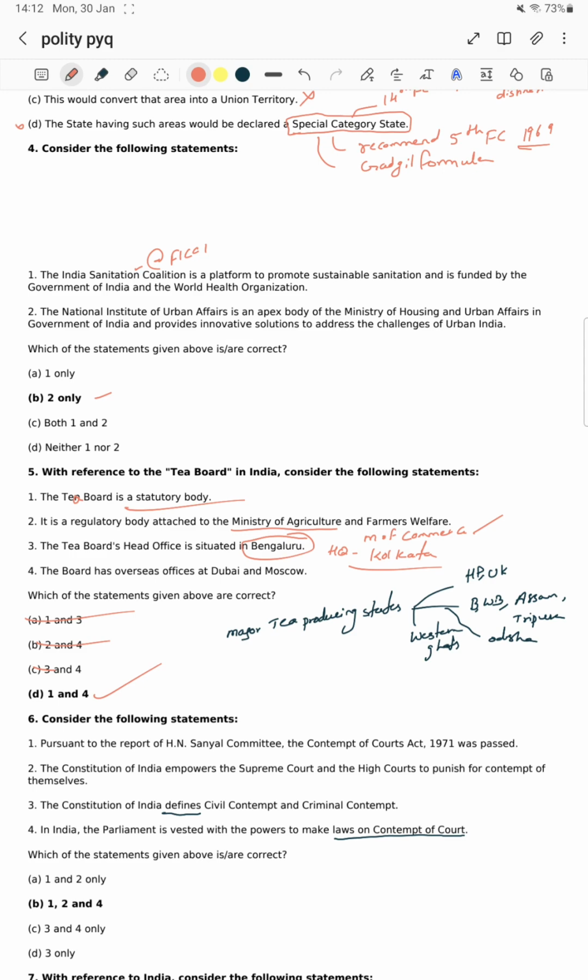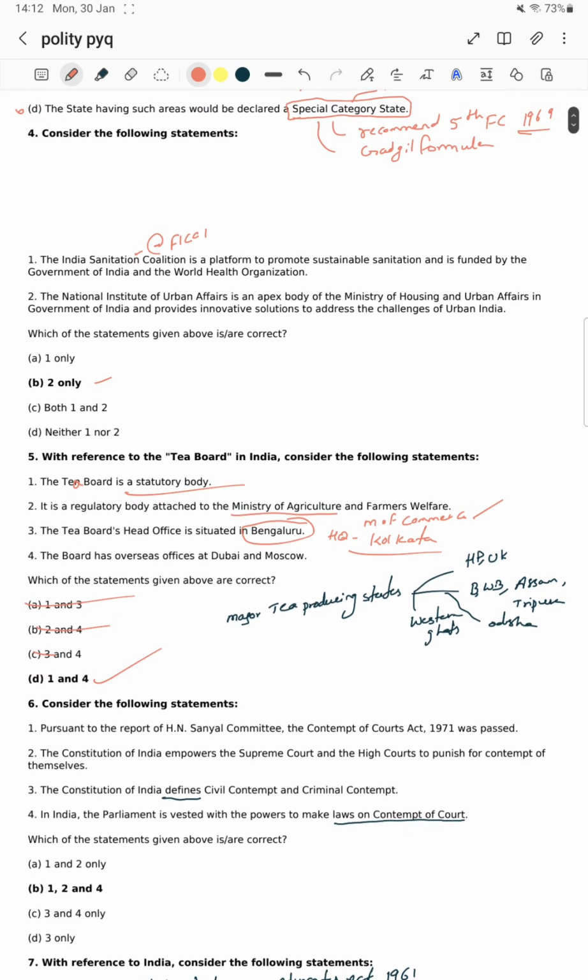You may have a doubt, but by the elimination technique we can eliminate those answers and come to a conclusion that it is the right one. Okay, if you don't know about this, that's okay.